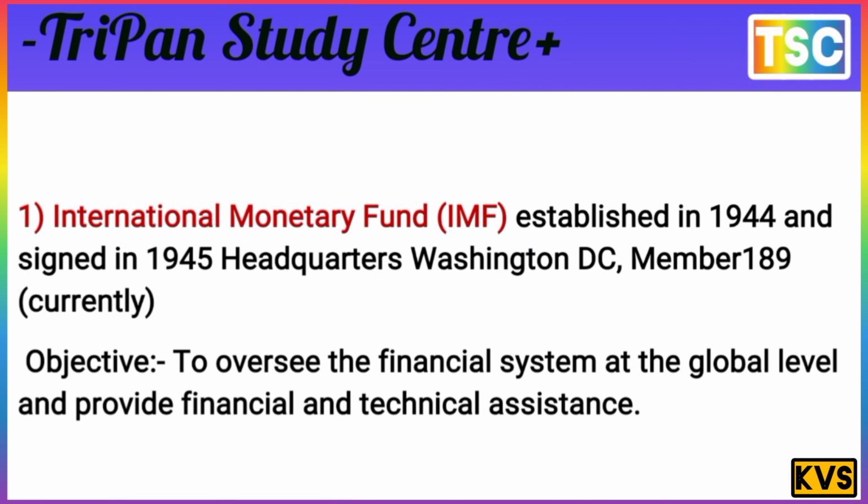The first one is the International Monetary Fund, IMF. It was established in 1944 and signed in 1945, headquartered in Washington DC, and currently has 189 members.